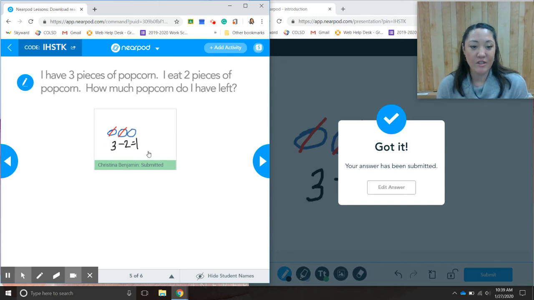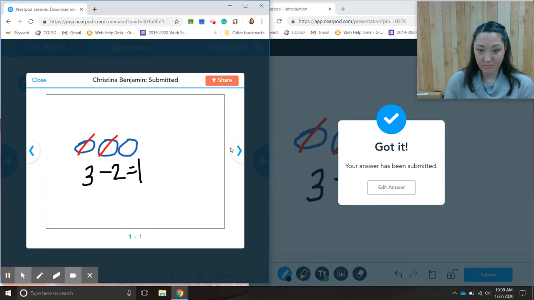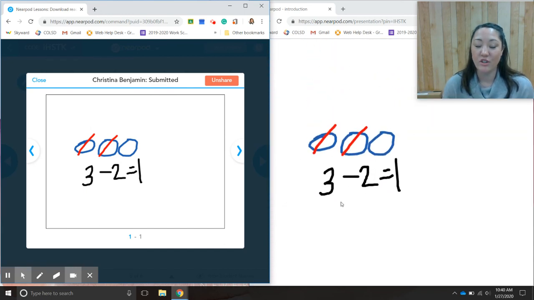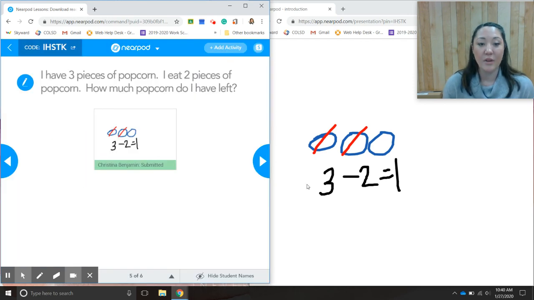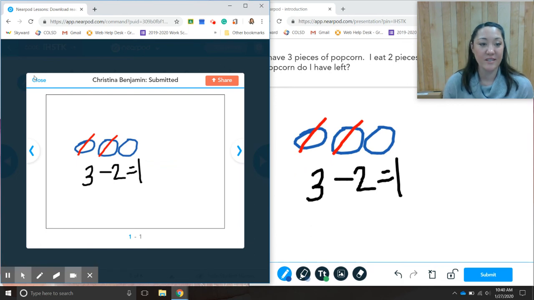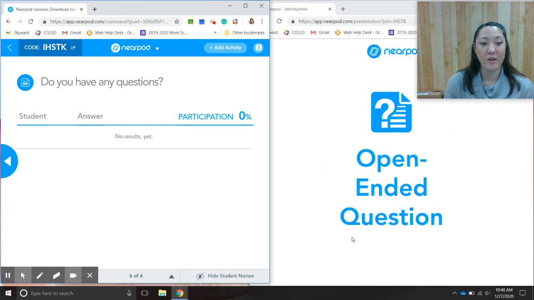Notice that Christina has submitted her drawing, and as a teacher, I can choose to share this with the classroom. So on the right hand side, the student view, this is shared with your screen, and you can have rich dialogue and conversation about it. I'm going to stop sharing, and I'm going to move on to the very last slide, which is the open-ended question of, do you have any questions?